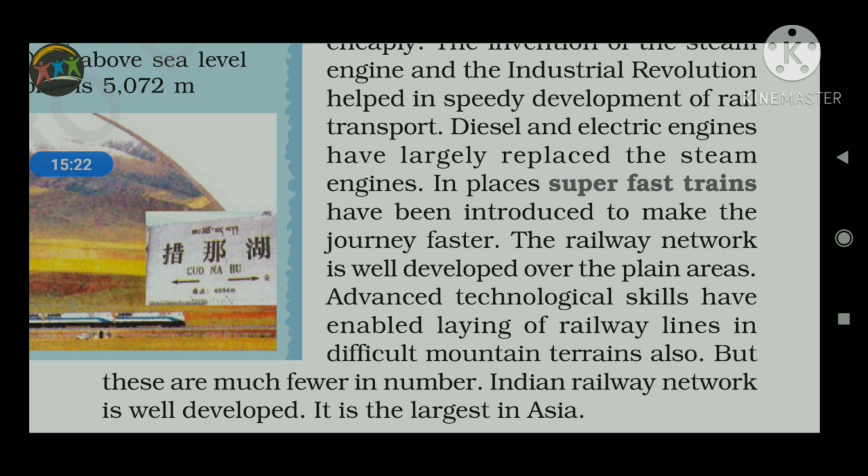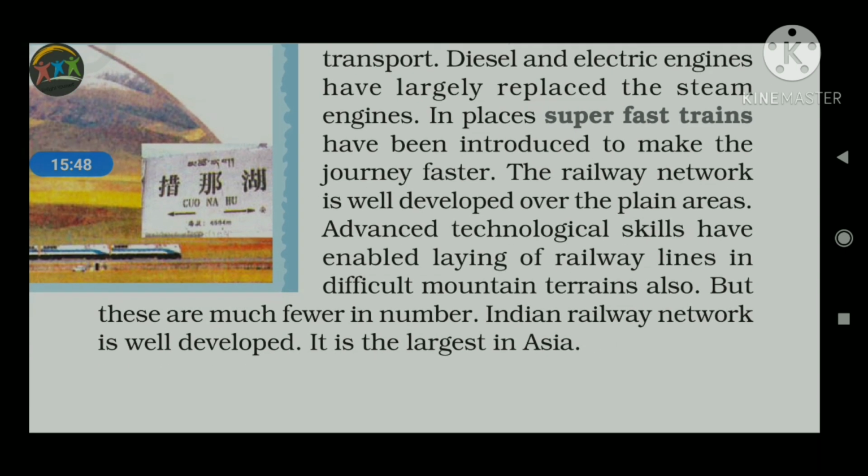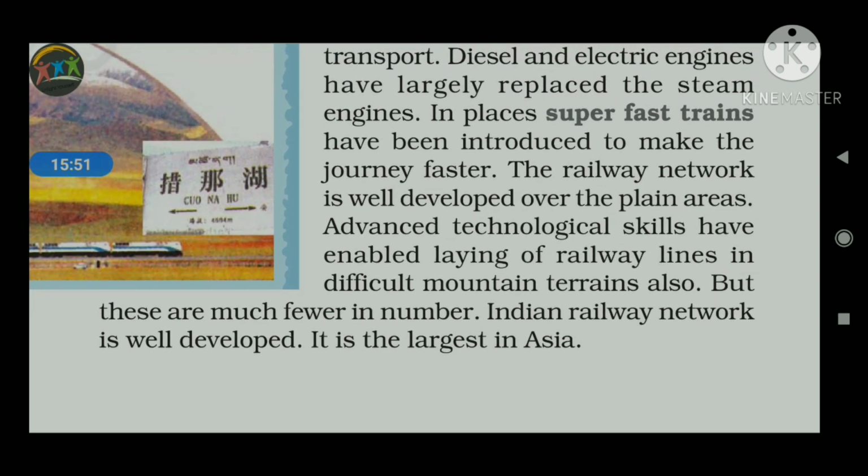So why is the railway system important? We can say it is cheaper. It is also very efficient to carry materials from one place to another in bulk amount. It is efficient for long distance. It is comparatively less time taking. Next one, it is also important to avoid traffic congestion in the different metropolitan cities of the country. So these are the major aspects of the railway I have discussed.